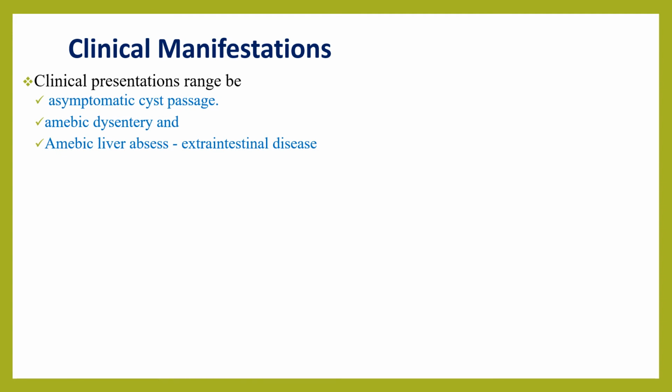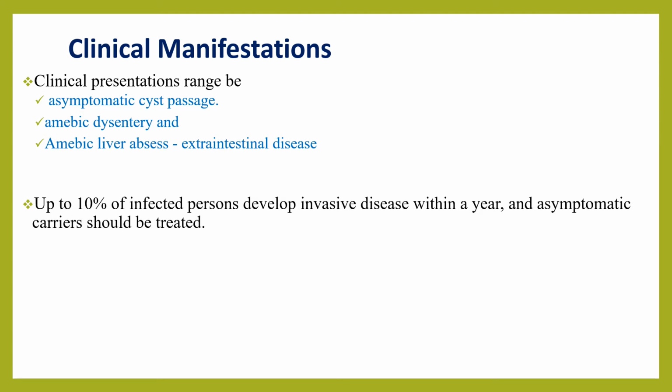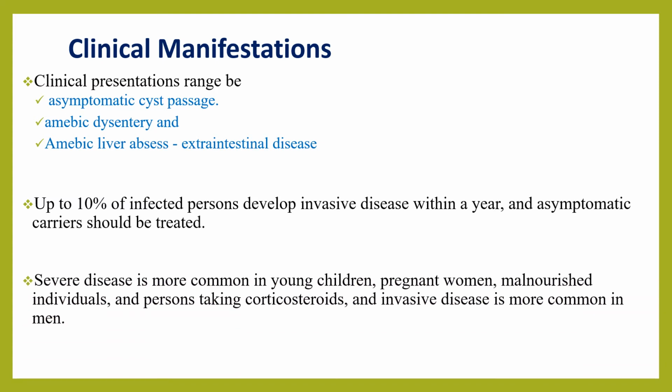When we look at the clinical manifestations of amebiasis, there are three types of clinical presentation. The first, and the most common, is asymptomatic cyst passage. The next is amebic dysentery, and the other is amebic liver abscess and other extraintestinal disease. Up to 10% of infected persons develop invasive disease within a year, and asymptomatic carriers should always be treated. Severe disease is more common in young children, pregnant women, malnourished individuals, and persons taking corticosteroids, and invasive disease is more common in men. That might be due to the immunosuppressant effects of testosterone.